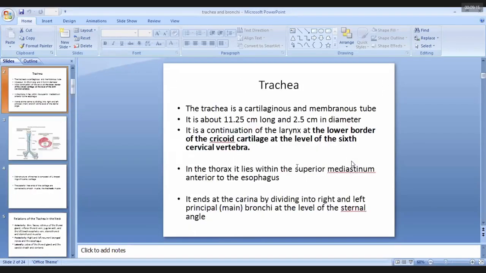The trachea starts in the region of the neck as a continuation of the larynx, and then it extends into the thoracic region and lies in the superior mediastinum. So there are two parts of the trachea. The part that lies in the region of the neck, and when it enters the thorax and lies in the superior mediastinum, that part is known as the thoracic part of the trachea.